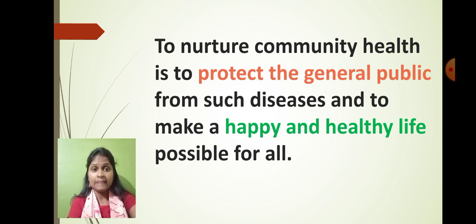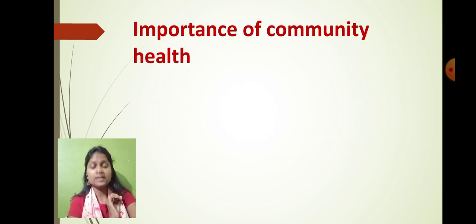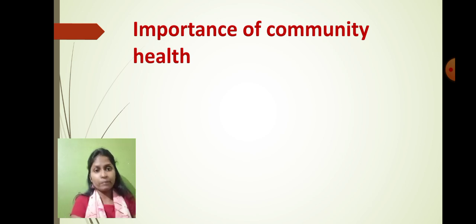The aim of the community health is to protect the general public from any type of infection and to keep the general public happy and healthy, right? And that's the reason we are taking so much effort. And that's why, students, we also have to support and cooperate with the government. We shouldn't break any government law.